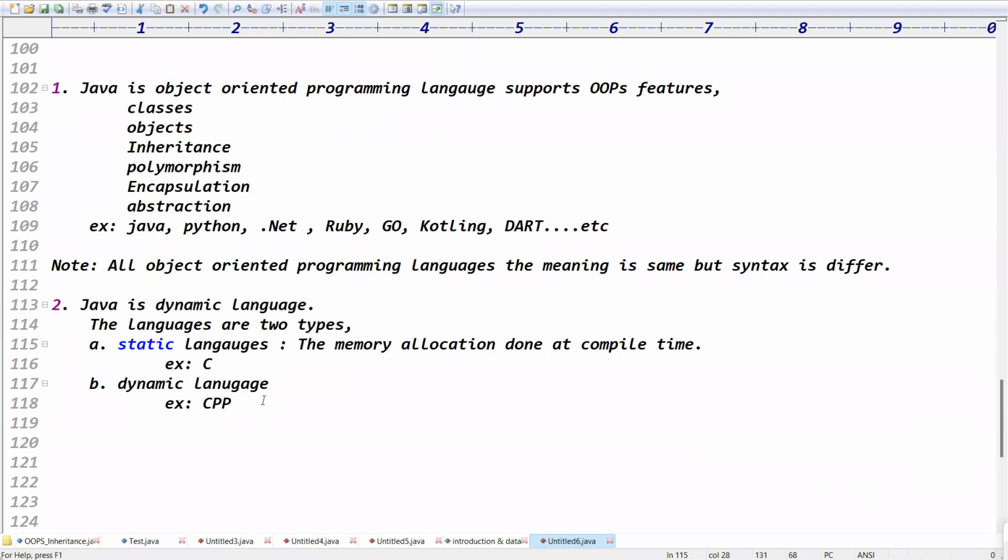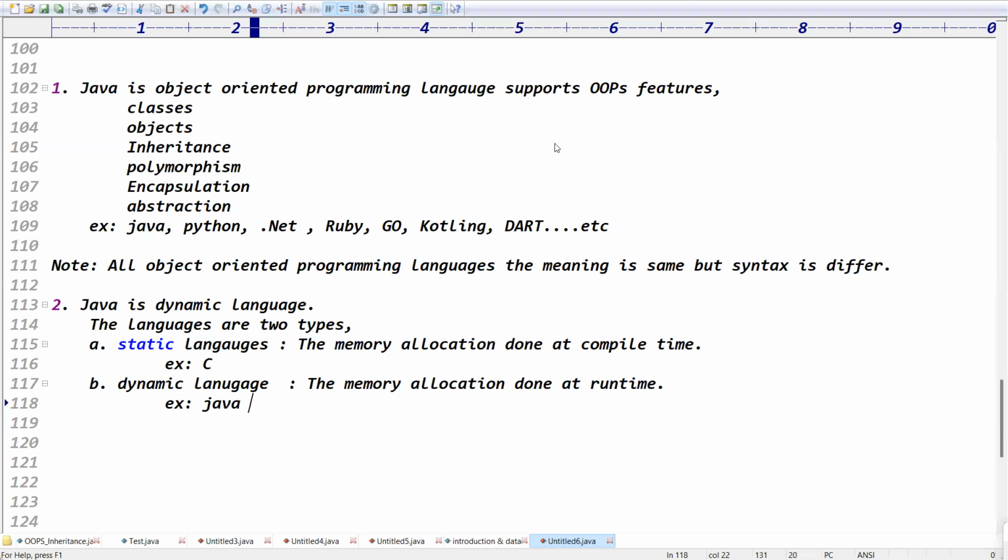Coming to dynamic language, guys, from the memory point of view, the Java memory allocation. If you take the memory allocation, it is done at runtime, guys. Okay, dynamic language, which language? Java is a dynamic language, right? Java memory allocation is done at runtime, right?